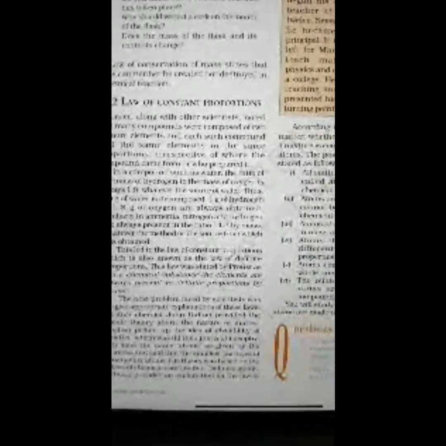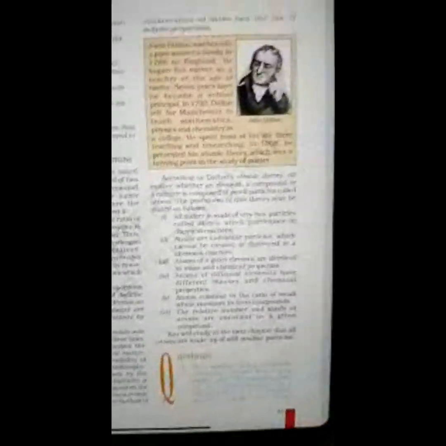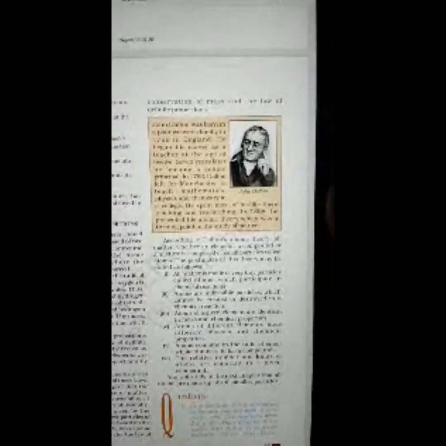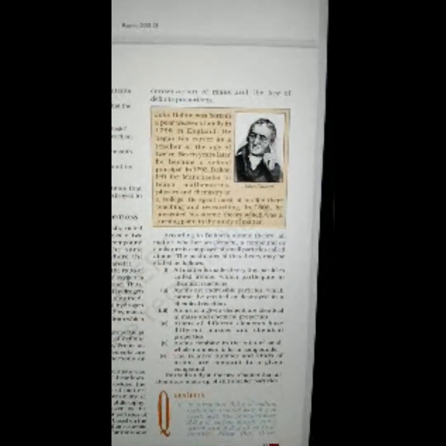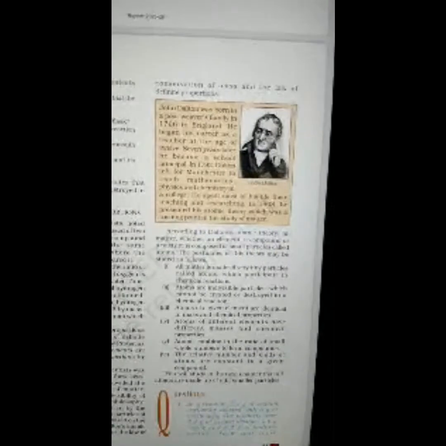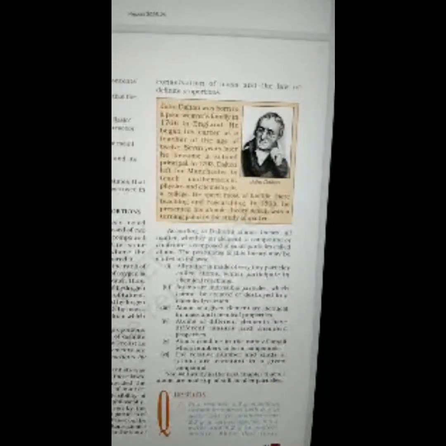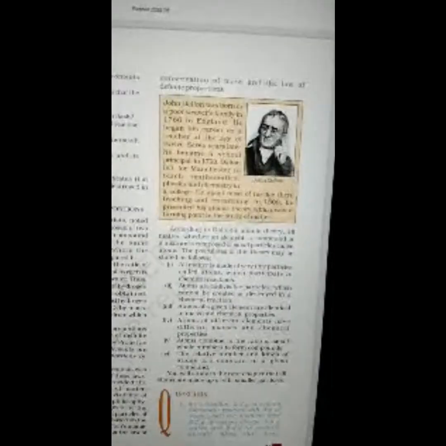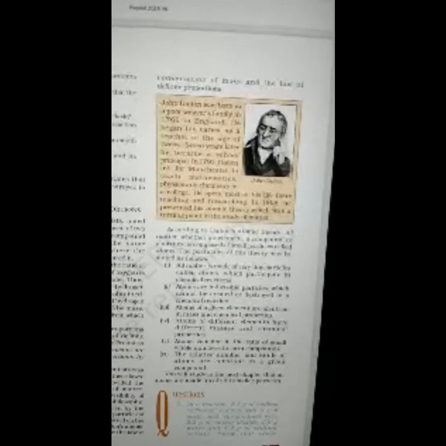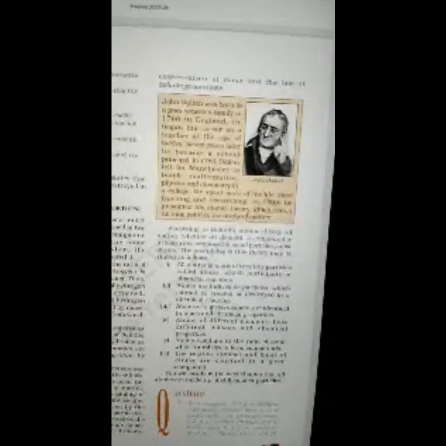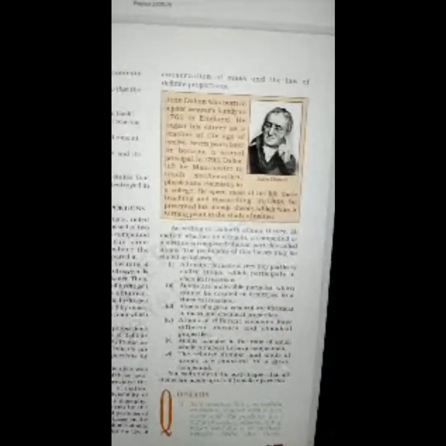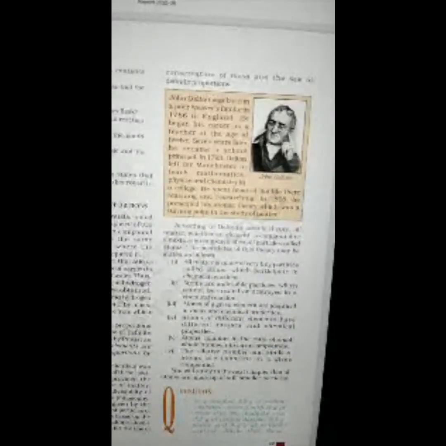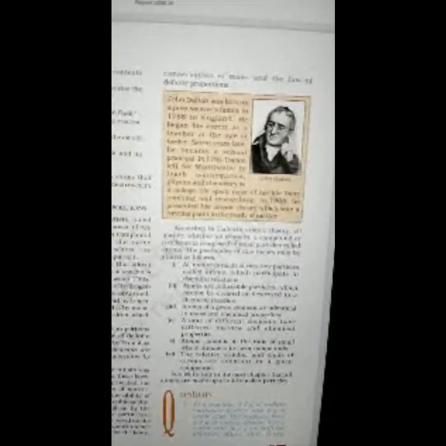Dalton's atomic theory provided an explanation for the law of conservation of mass and the law of definite proportions. John Dalton was born in a poor weaver's family in 1766 in England. He began his career as a teacher at the age of 12. 7 years later, he became a school principal. In 1793, Dalton left for Manchester to teach mathematics, physics, and chemistry in a college. He spent most of his life there teaching and researching.